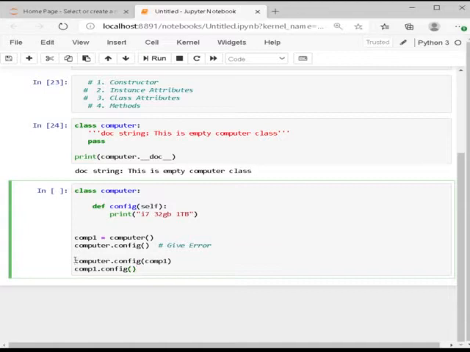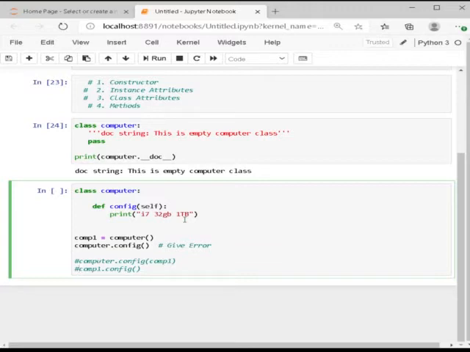Here I made a class named computer and made a method. Method means function, but when we're talking about it in a class, we call it a method. So we create a method named config and we give the self parameter.